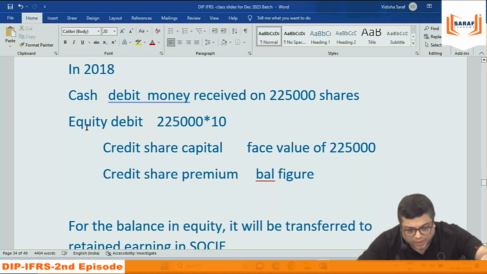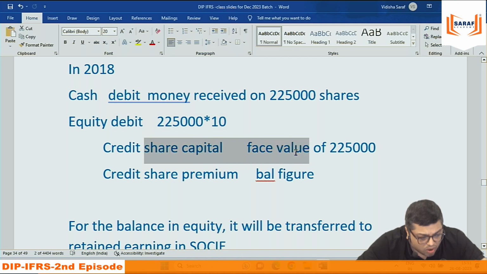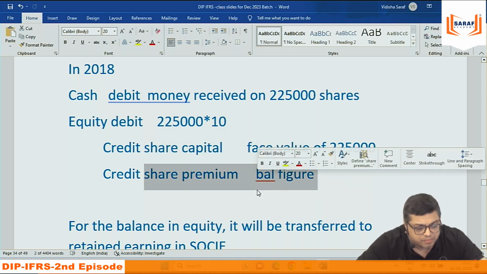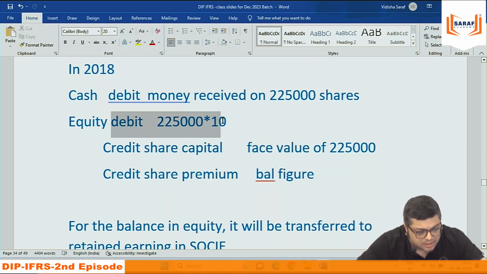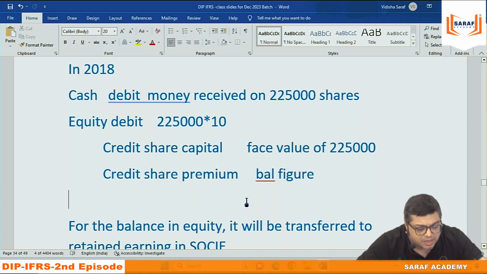Relating to these 225 employees, 225 into 1000 into 10, you have recorded under equity, other components of equity, that you cancel. And you record in share capital and share premium. So once you give them shares, other components of equity gone, money received, and share capital, share premium comes.